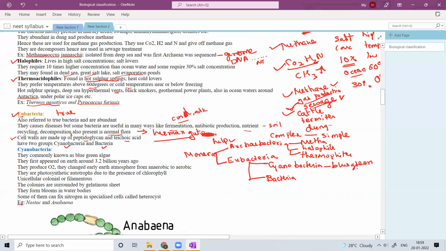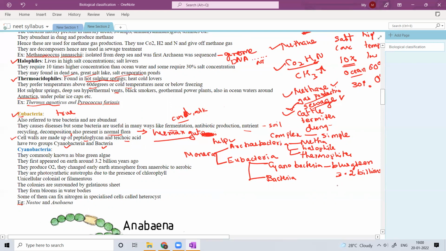They are not actually true algae, but were previously considered blue-green algae. They are very primitive organisms on Earth, appearing around 3.2 billion years ago, and they changed the Earth's atmosphere at that time.